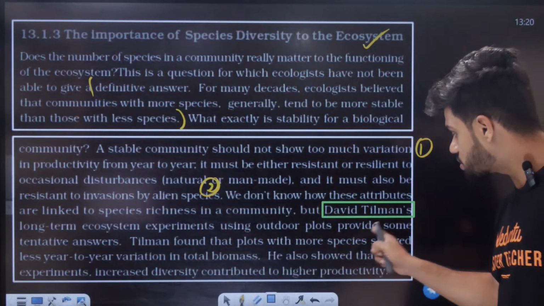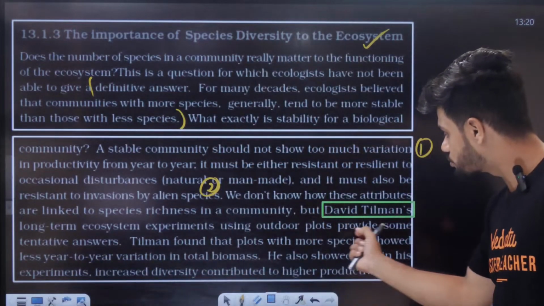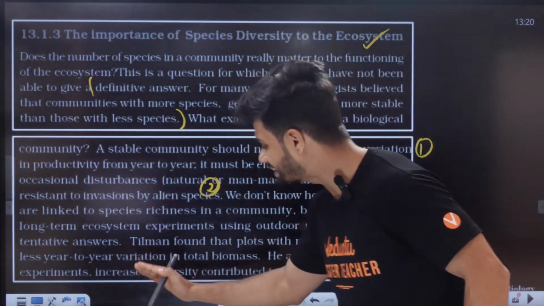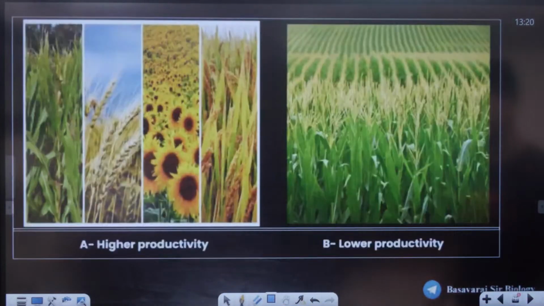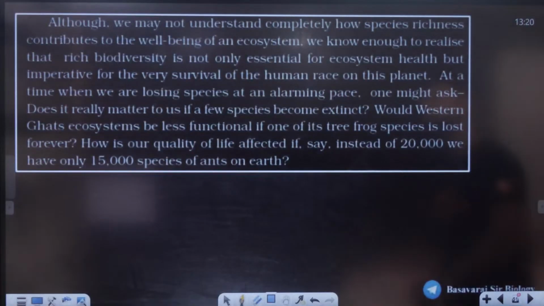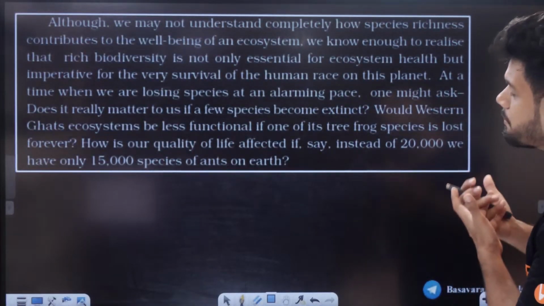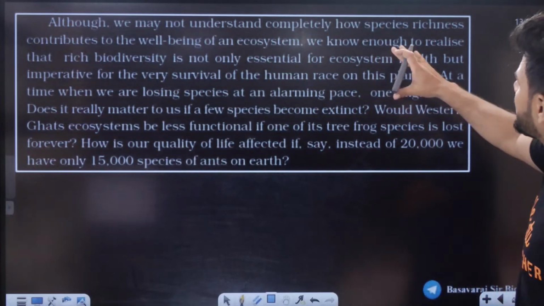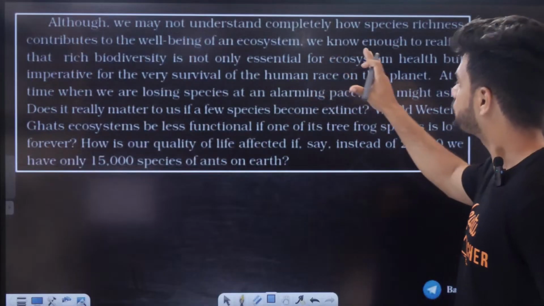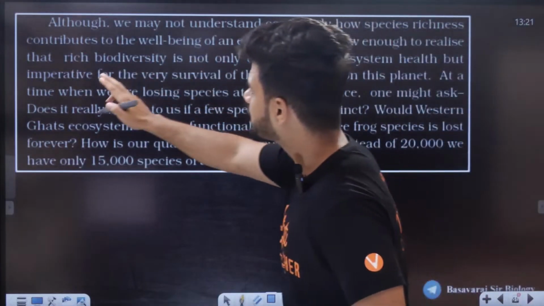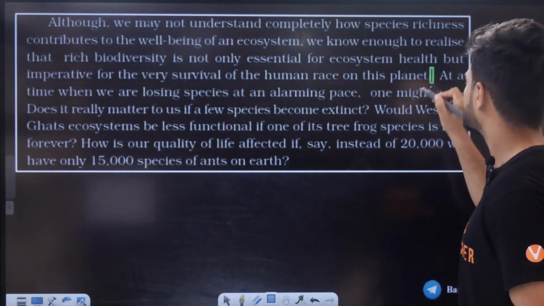Plots with more species showed less year-to-year variation in total biomass. He also showed that in his experiments, increased diversity contributed to higher productivity. Although we may not understand completely how species richness contributes to the well-being of an ecosystem, we know enough to realize that rich biodiversity is not only essential for ecosystem health, but also imperative for the survival of the human race on this planet. We cannot survive without nature.